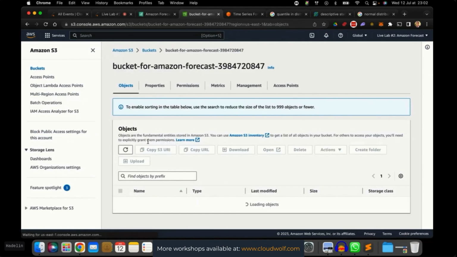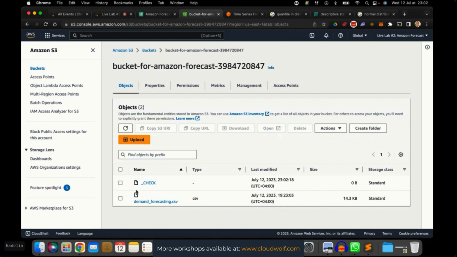Bucket for Amazon Forecast. Let's see if we already have the exported data. It's in process. So that's the input data. And check means that the forecast is being exported. And soon, if we refresh, we will see success. And once we see success, it will be exported.